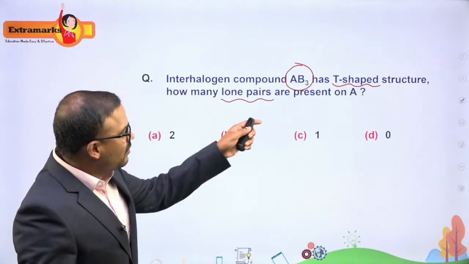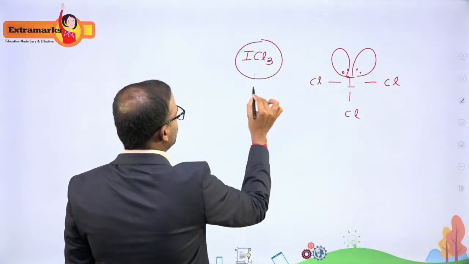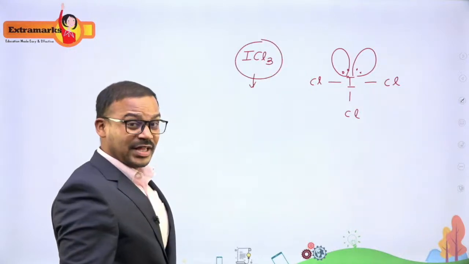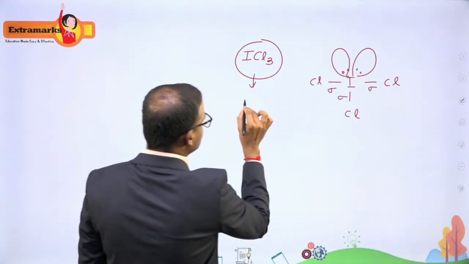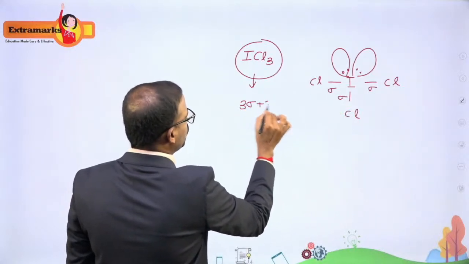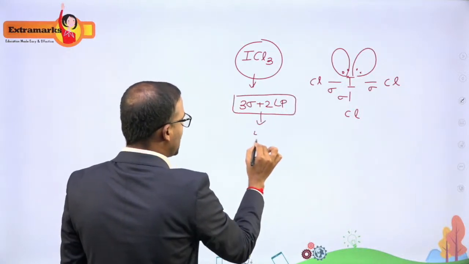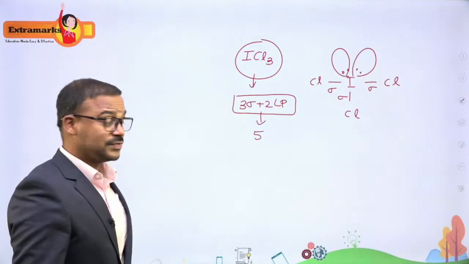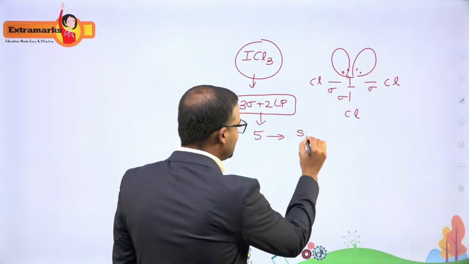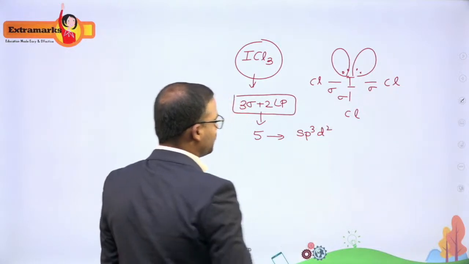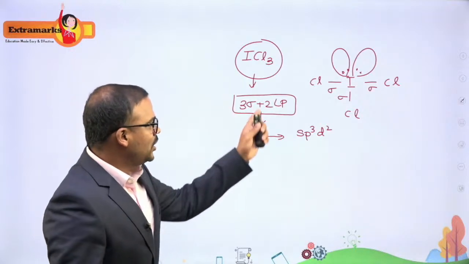And you can also verify with the data which is given. What is the hybridization of this particular molecule? How do you identify the hybridization? There are 3 sigma bonds, so these are my 3 sigma bonds, plus 2 lone pairs. It means I need a total of 5 orbitals for this molecule, and these 5 orbitals tell us that it is sp3d hybridization, with 3 sigma bonds and 2 lone pairs.